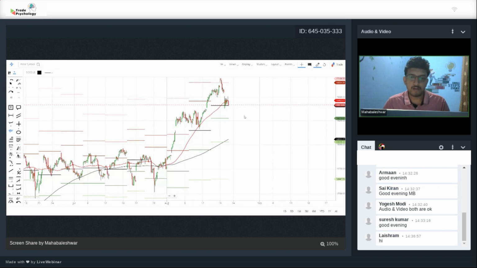First, I would like to clear up some basic fundamentals of trading here. What we'll be discussing and trading in our weekly options, for those who are new, and also for those who have been trading, just a refresher for you. What we are looking at is 5 different areas.